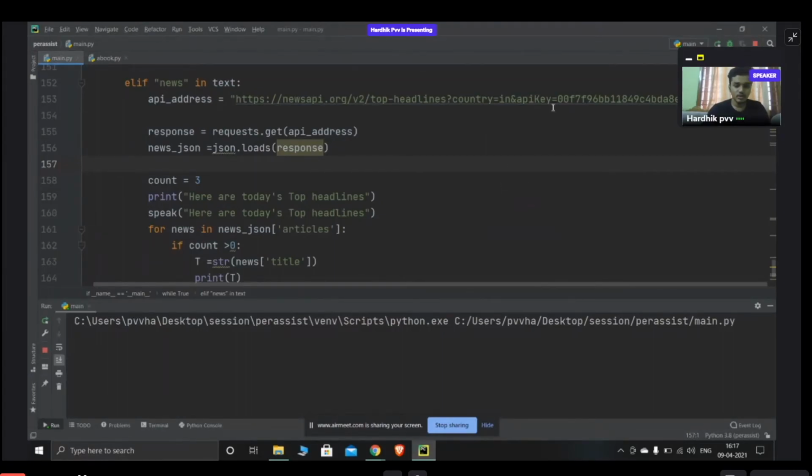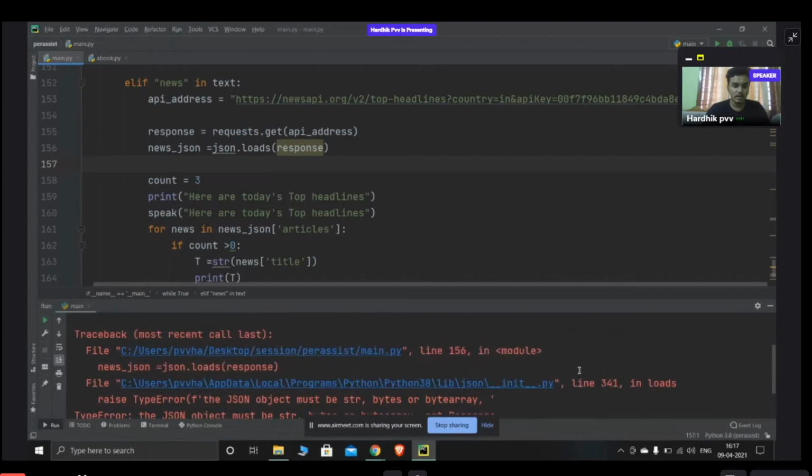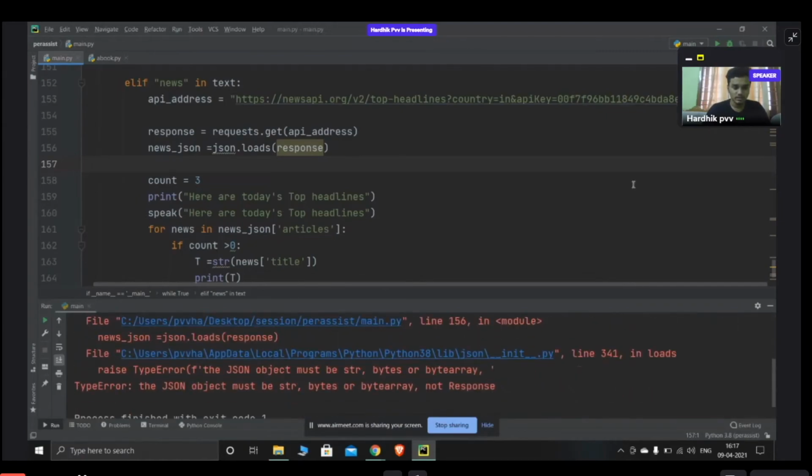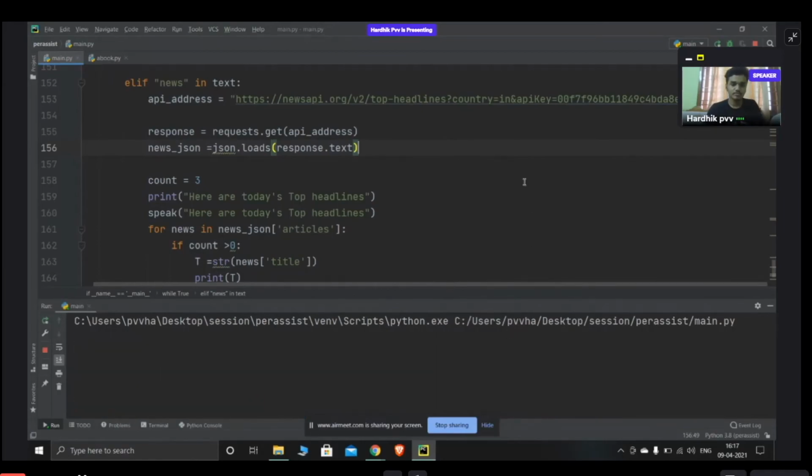Okay, so we are having some issue. We'll see. Wait. Response. Okay. Yeah, I forgot to add response.text. It comes in a text format, so I wanted to convert it into text format. I forgot to. So whatever response it gets, now I need to convert that. It will be in a text format, and now I need to understand it using JSON. Yeah. Now it runs.